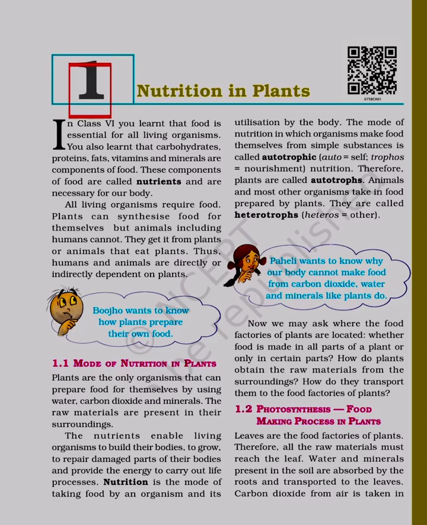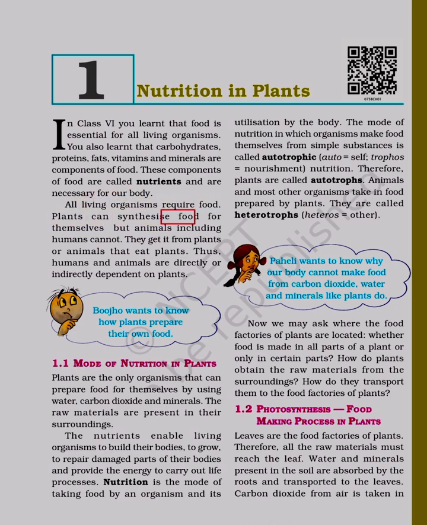In class 6 you learnt that food is essential for all living organisms. You also learnt that carbohydrates, proteins, fats, vitamins and minerals are components of food. These components of food are called nutrients and are necessary for our body. All living organisms require food.